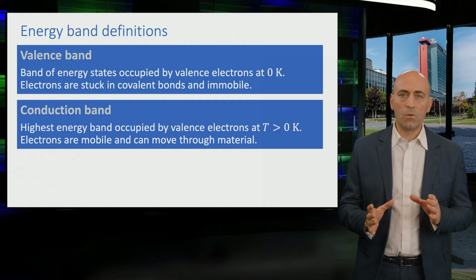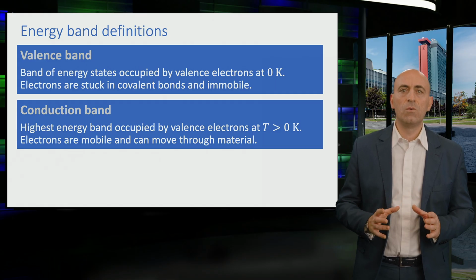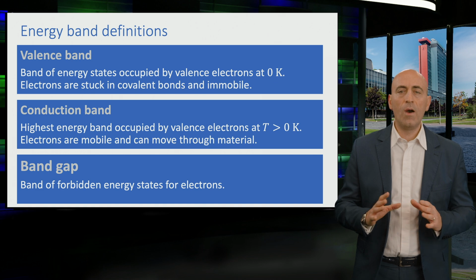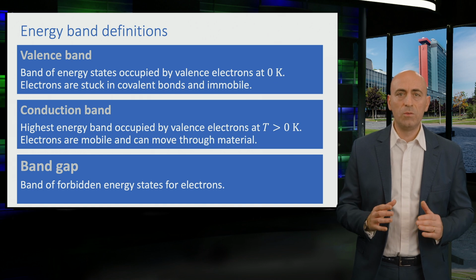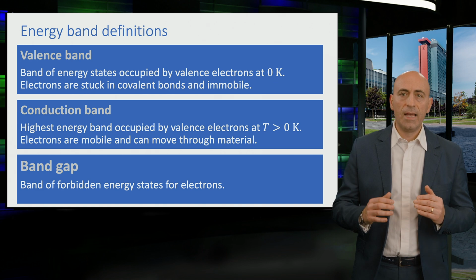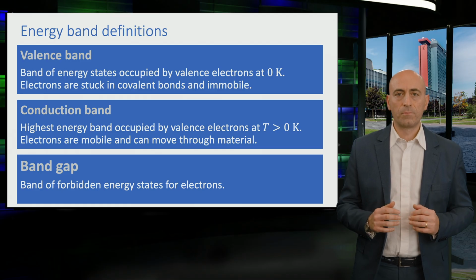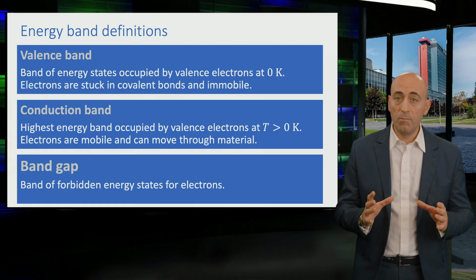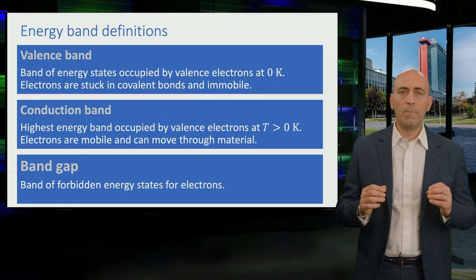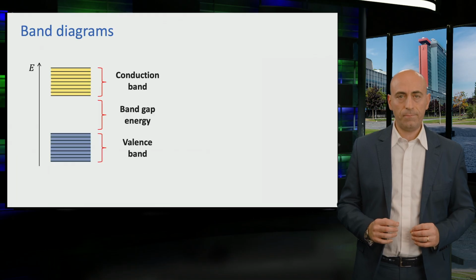This is the first step to convert energy of light directly into electricity. The difference between the conduction and valence band is known as the band gap. There are no energy states available for electrons between the top of the valence band and the bottom of the conduction band. So, with these three definitions in mind, let's take a look at what a band diagram looks like.